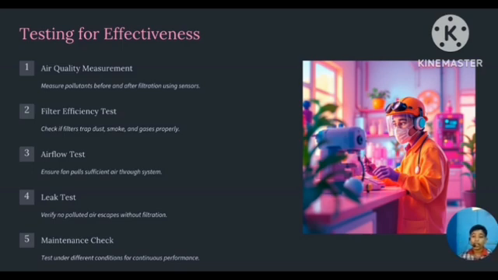Third one, the airflow test, where we should ensure that the fan pulls sufficient air through the system. Then the leak test, where we should know that no air is leaked through the pipe. Then we should see whether any maintenance is needed in the system.